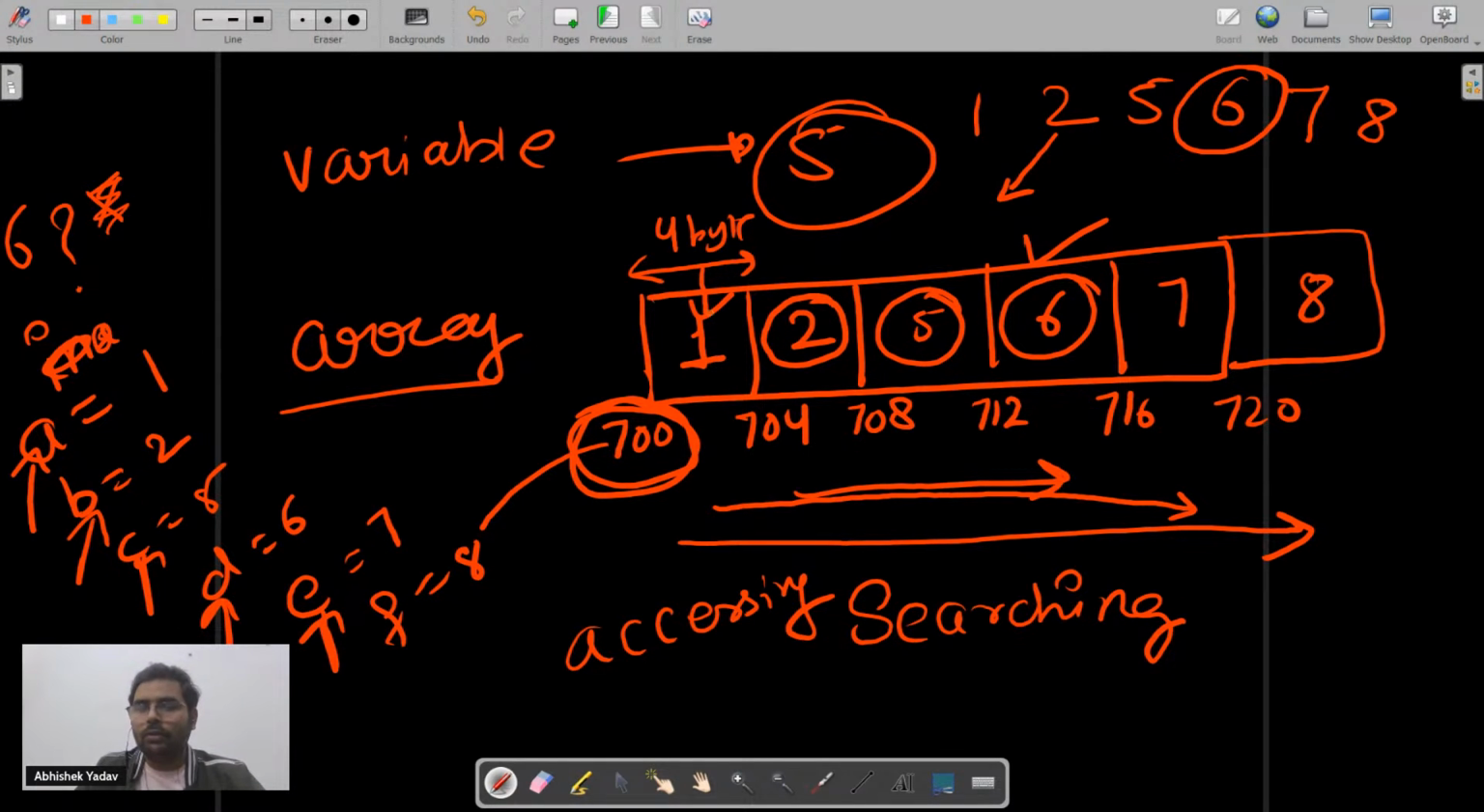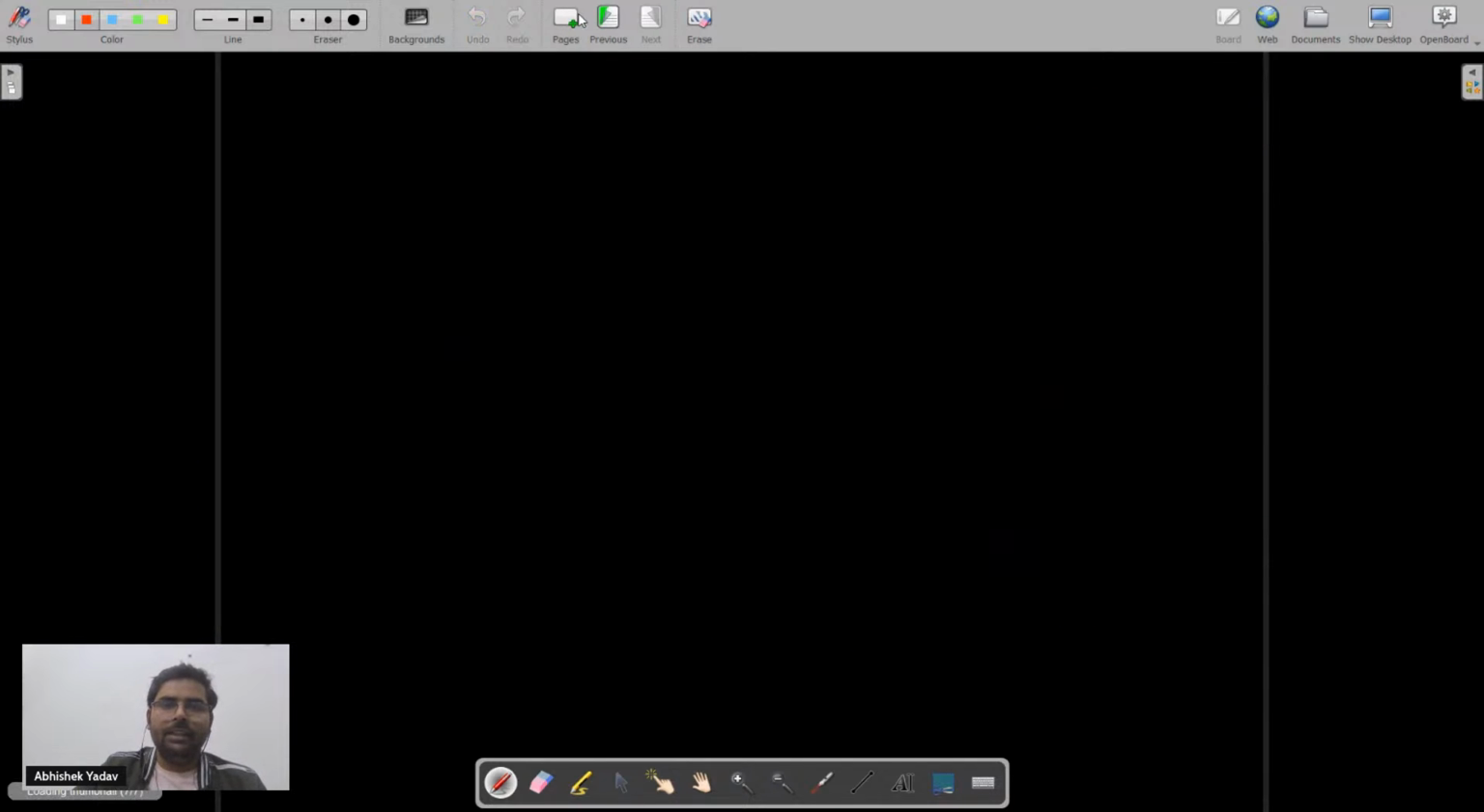What you have to do? You have to just go from one container to the other container, because in an array the elements are stored in a contiguous memory location, right everyone? Yes or no? This part is clear? Why we need a variable, why we need an array? Please write in the chat.